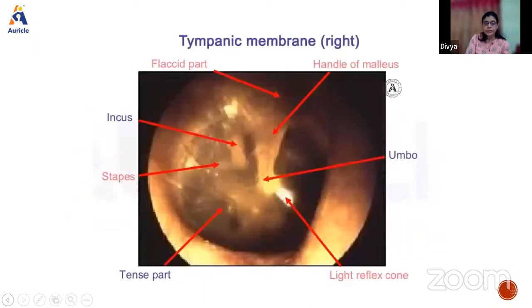So here, this handle of the malleus is attached, okay? And this point, the lower end, is known as the umbo. This portion is called the umbo here. And when we do an otoscopic examination, right, there will be a reflection of the light, which appears like a cone of light. Okay, this is the thing which you should know.